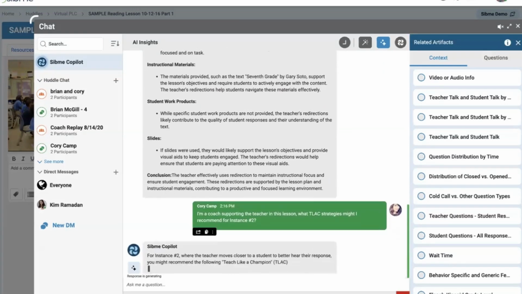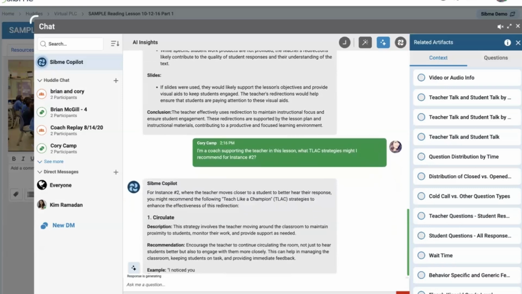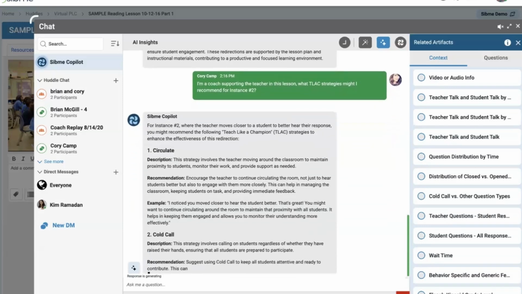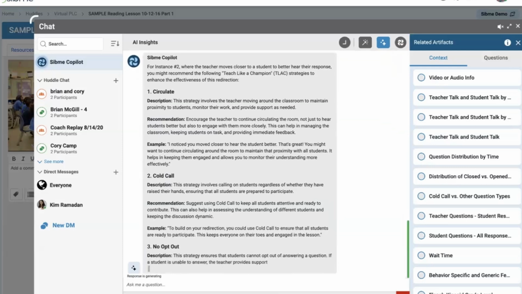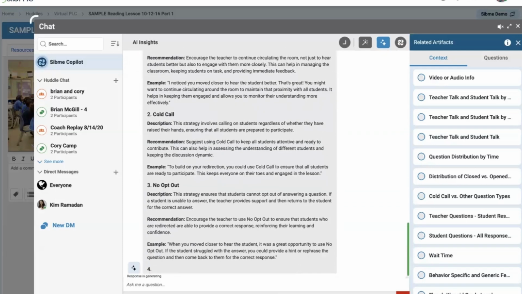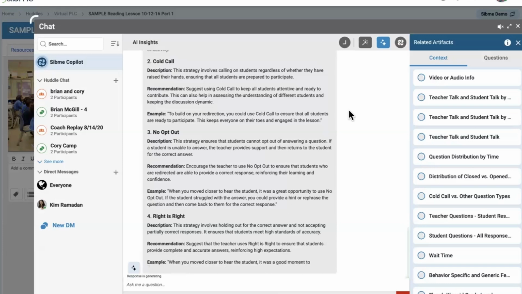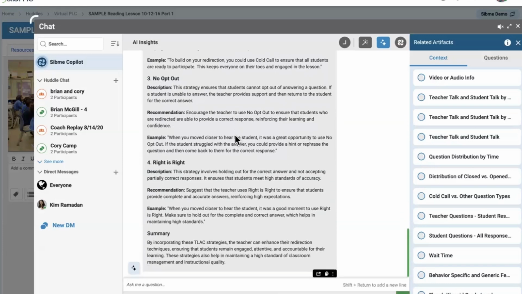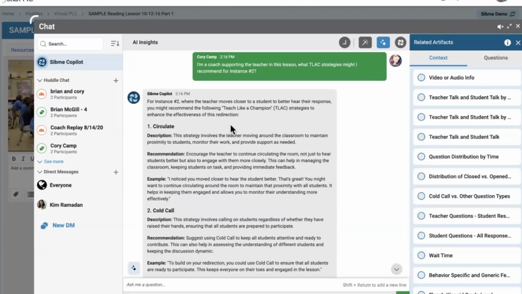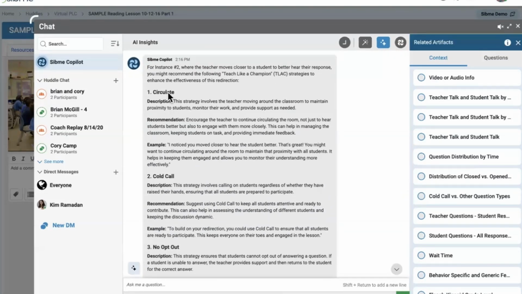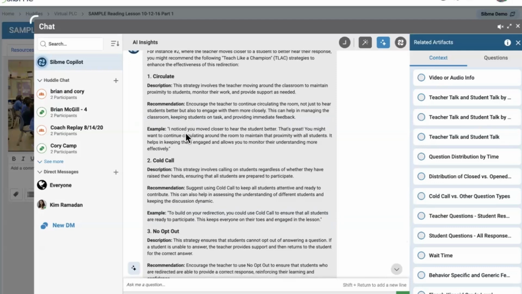And again, your prompt can be anything. We've got a few resources to help people with how do I put in clear instructions or questions for when I'm having those conversations. We've got examples of those and some resources I'll share with you. But here we see specific TLAC strategies: no opt-out, right is right, cold call, circulate being provided to support instance 2, where they're moving closer. And not only does it tell me, it doesn't just give me a list. I love that we've trained our Copilot to provide some teachable moments within it. So oftentimes you'll see not just the timestamp, but descriptions, some understanding of analysis, even examples within this space.